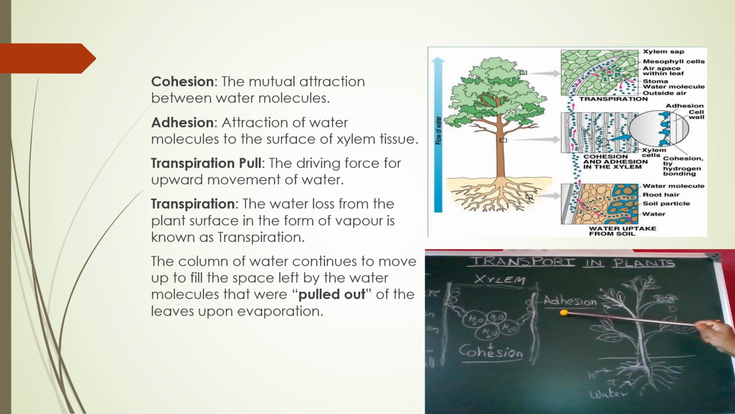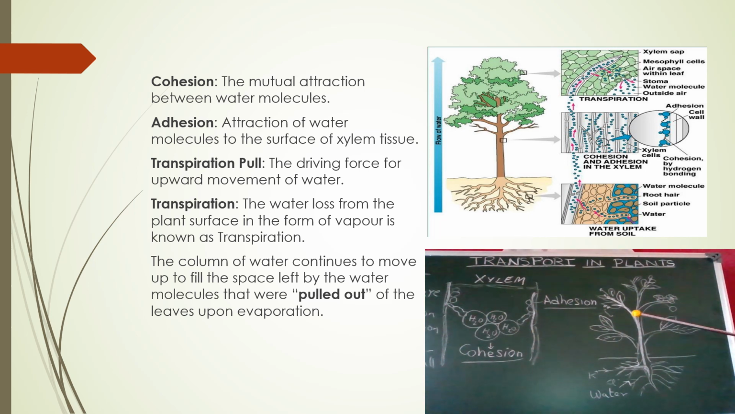Here, first, adhesion means the binding of the water molecules. Water molecules are tightly held, and when the hydrogen bonds are attracted to the wall of the xylem, they get pushed, and a small movement takes place from down to up. After this happens, the transpiration pull comes into play.